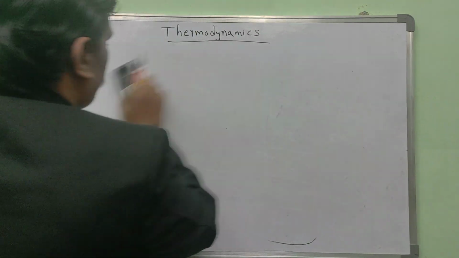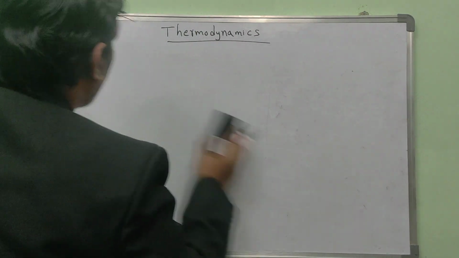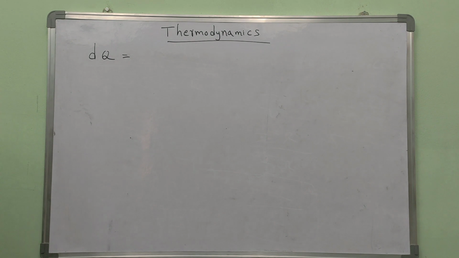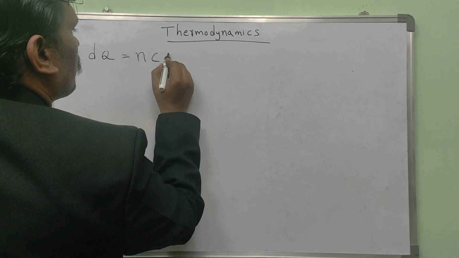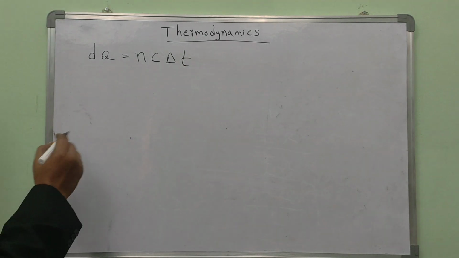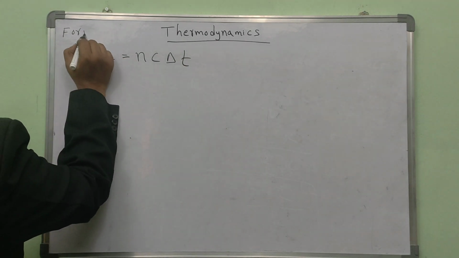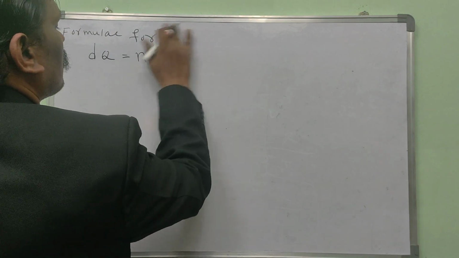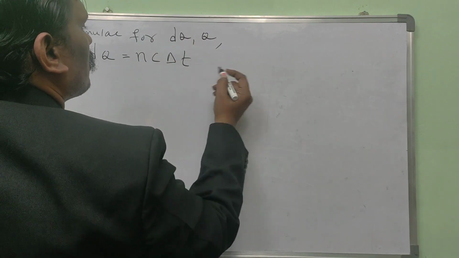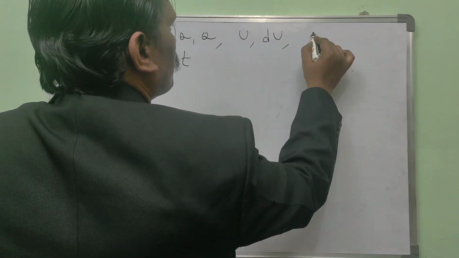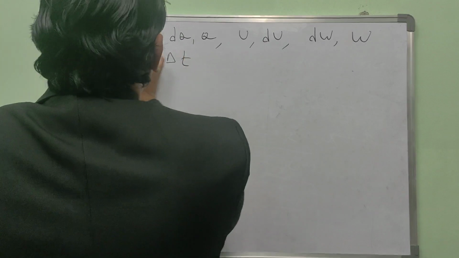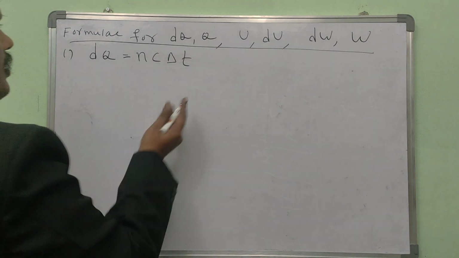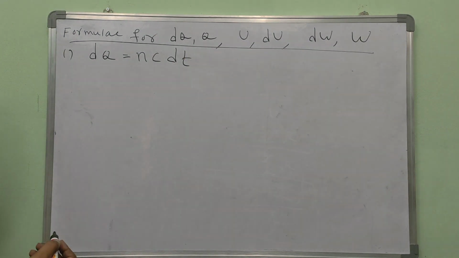Next, we know that dq is equal to n C delta T, or n C dT.